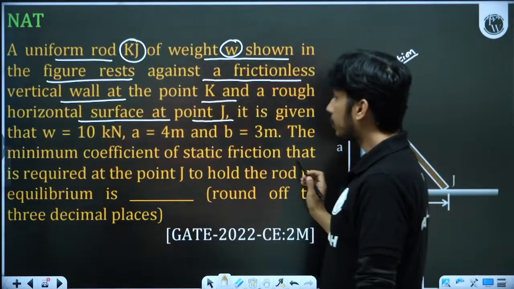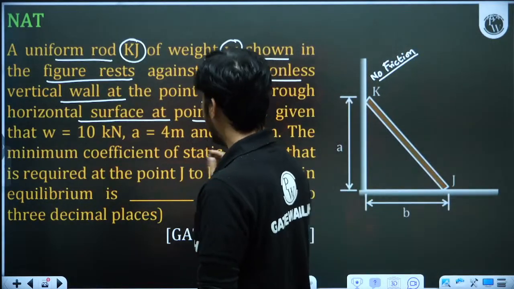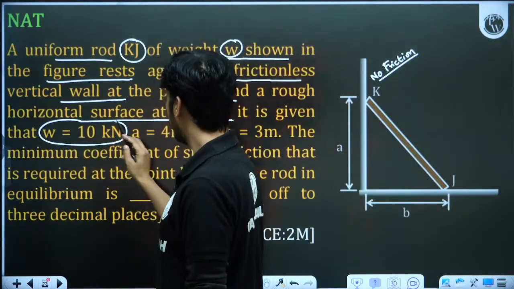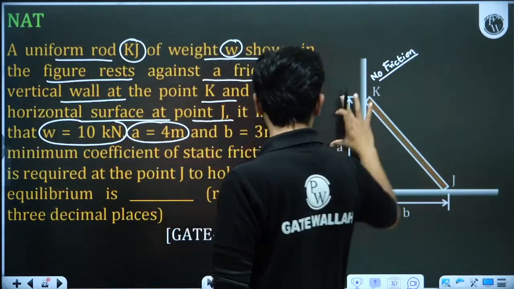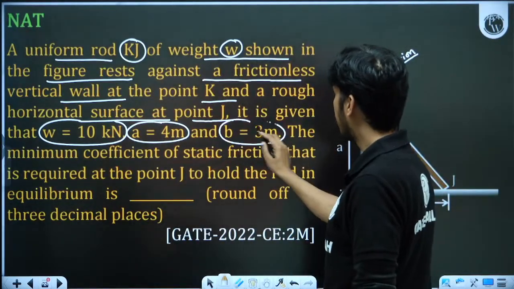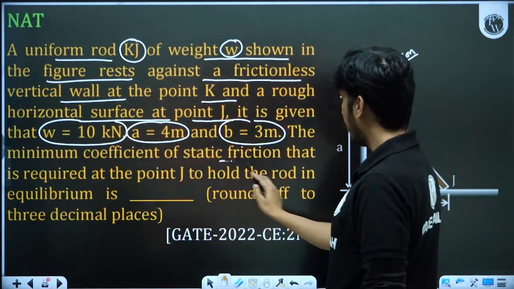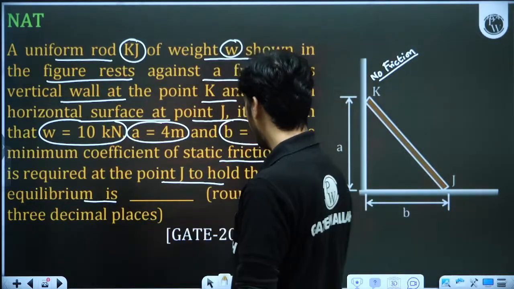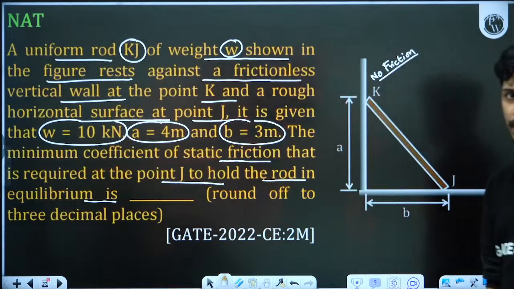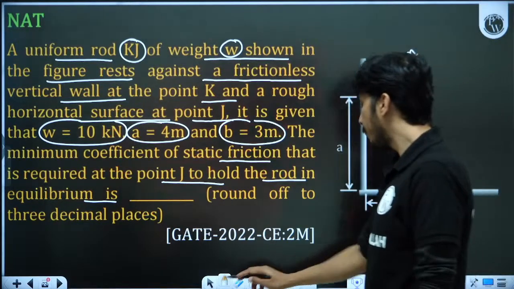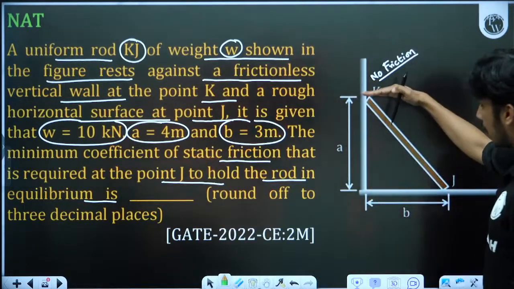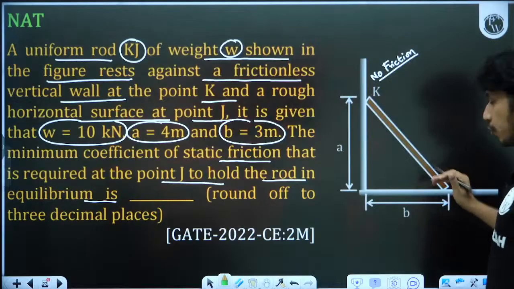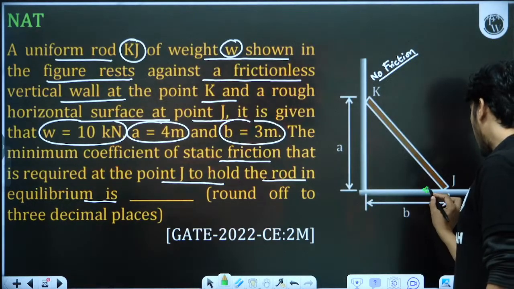Now it is given that the weight of the ladder is 10 kilonewton. A is equal to 4 meter. What is the A value? This height. And B is equal to 3 meter. The minimum coefficient of static friction that is required at point J to hold the rod in equilibrium is, rounded to 3 decimal places. So mu is asked. If friction is not there, this rod will go down, this will move back. So the motion is in this direction, so the friction will be applicable opposite to motion.